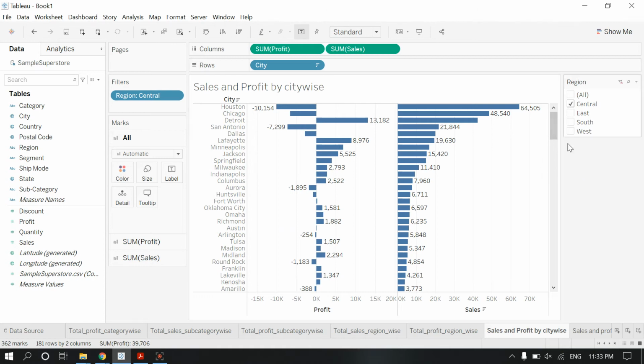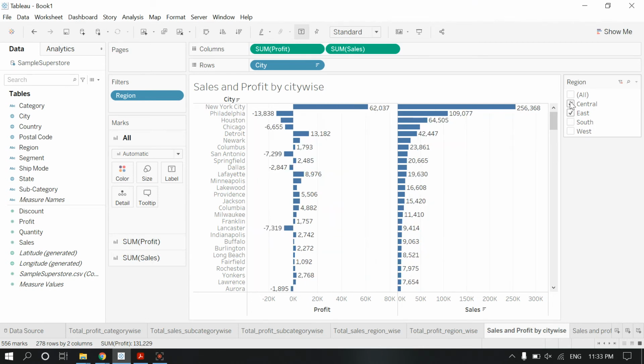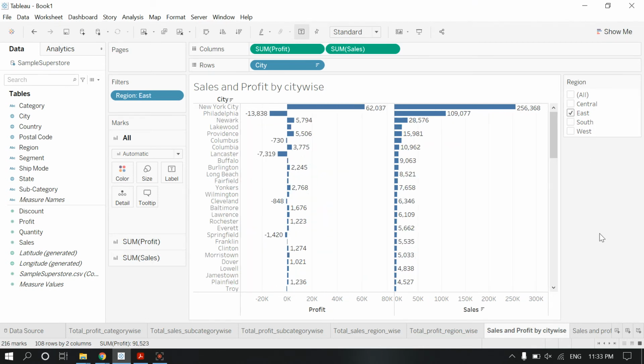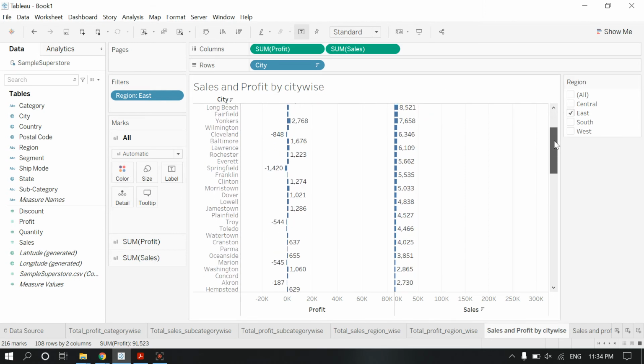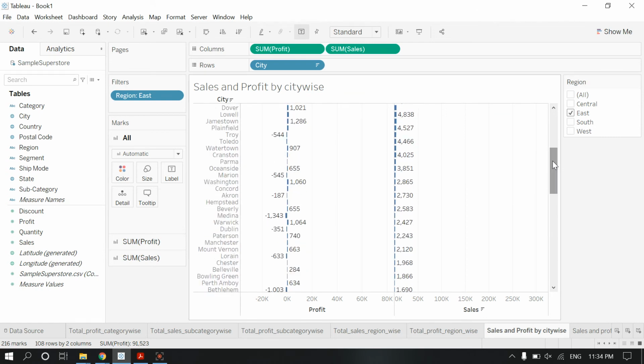So let's now see the east region, how it looks. Okay, so this is how it looks. Wow, we are getting maximum profit from New York City, and we are getting loss from, what is the name of the city? Philadelphia, we are getting loss here. We need to work on this city. And this is Lancaster, we need to work on this city also. And the next is Springfield, and this city is Cleveland.